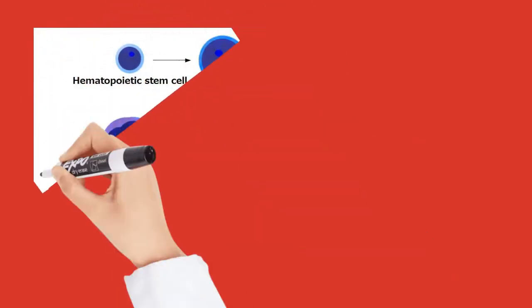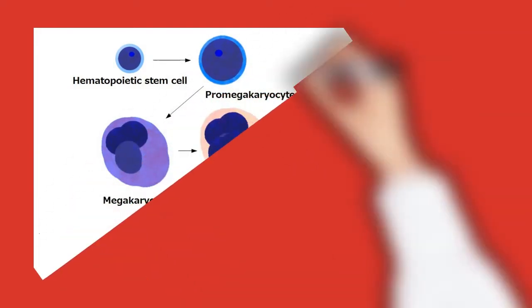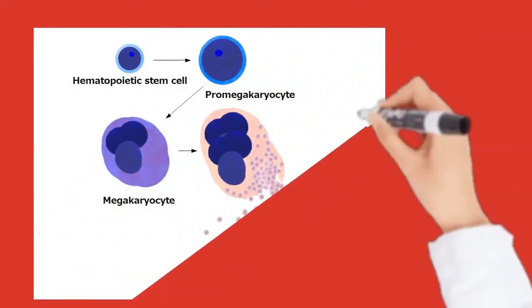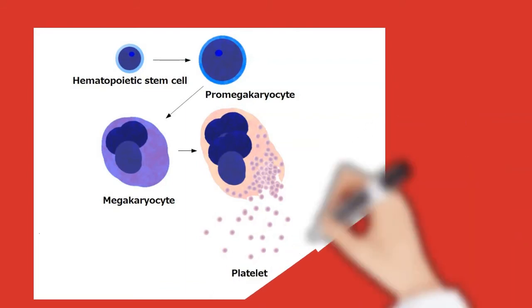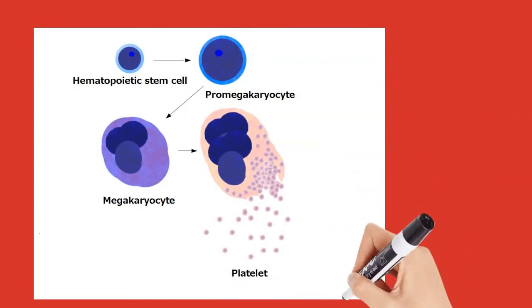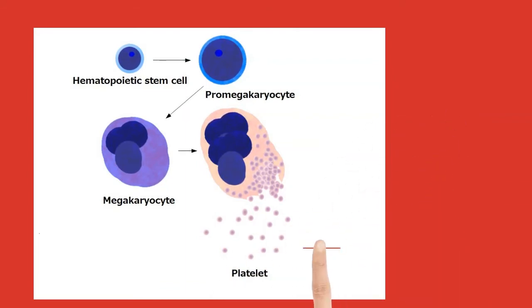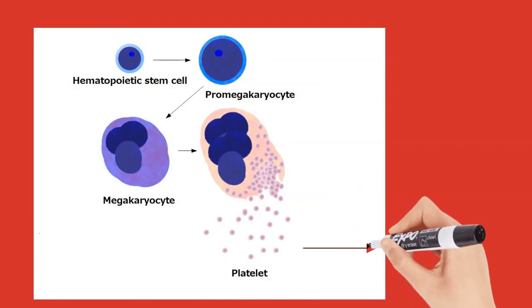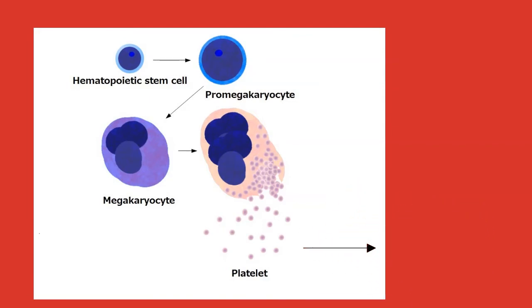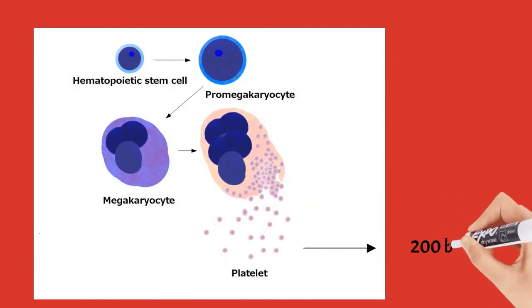They result from fragmentation of large cells called megakaryocytes, which are derived from stem cells in the bone marrow. Platelets are produced at a rate of 200 billion per day, a process regulated by the hormone thrombopoietin. Platelets contain mitochondrial DNA, but not nuclear DNA.